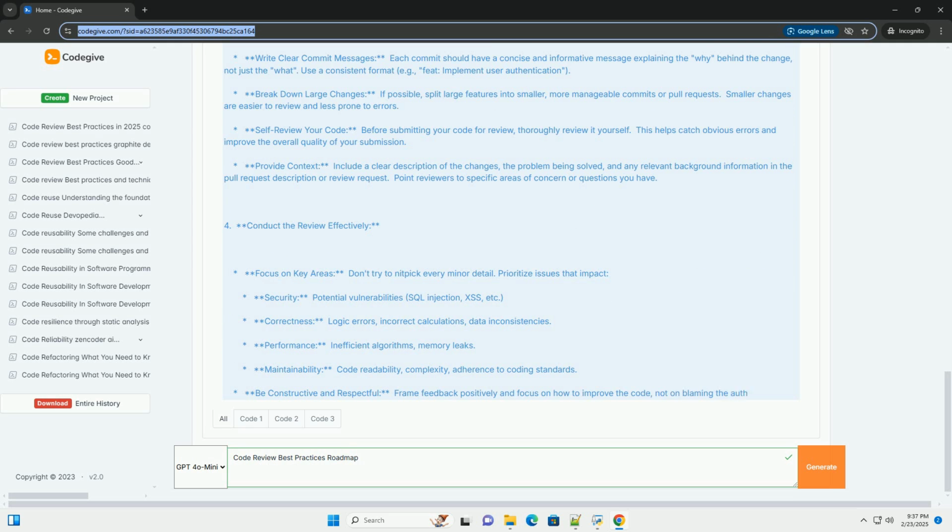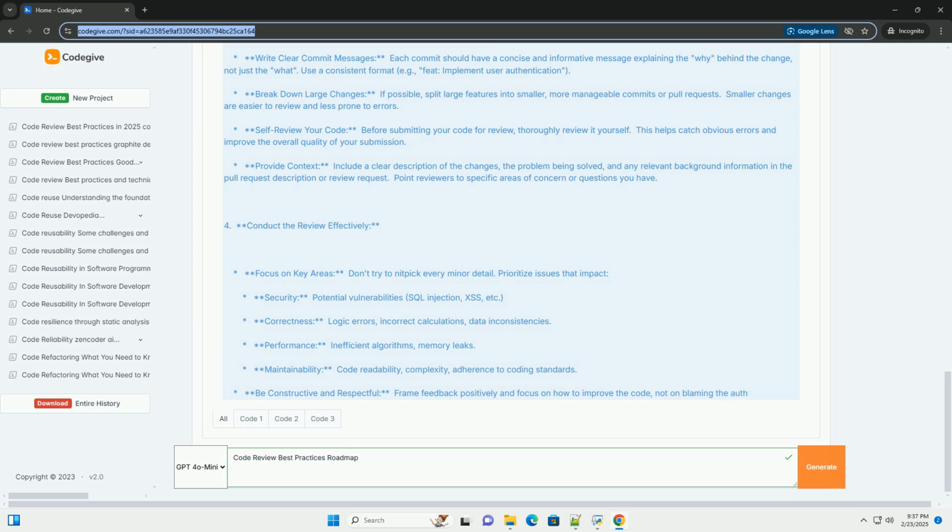Security. Potential vulnerabilities, SQL injection, XSS, etc. Correctness. Logic errors, incorrect calculations, data inconsistencies. Performance. Inefficient algorithms, memory leaks. Maintainability. Code readability, complexity, adherence to coding standards.